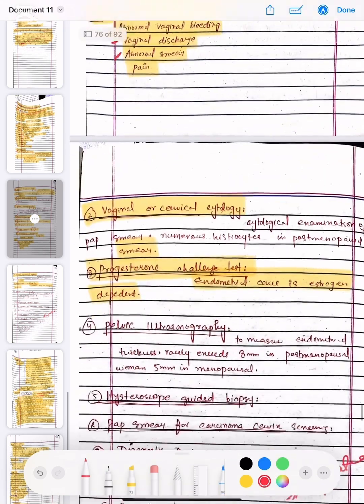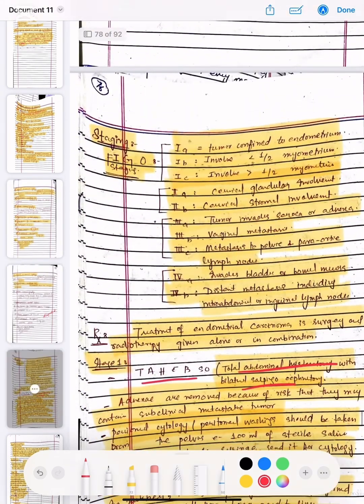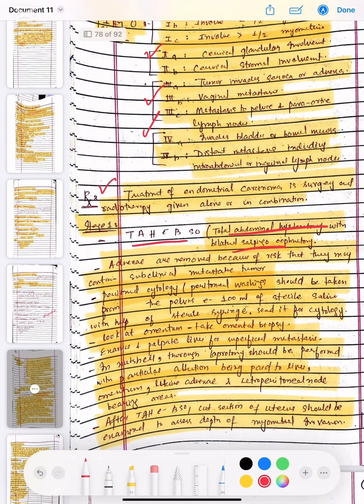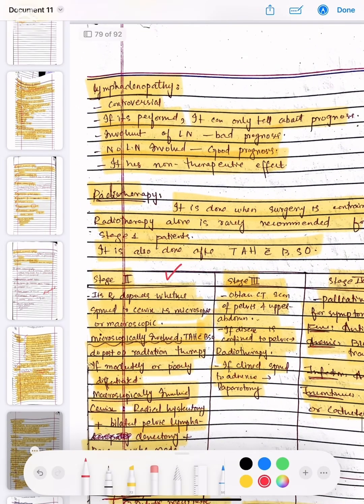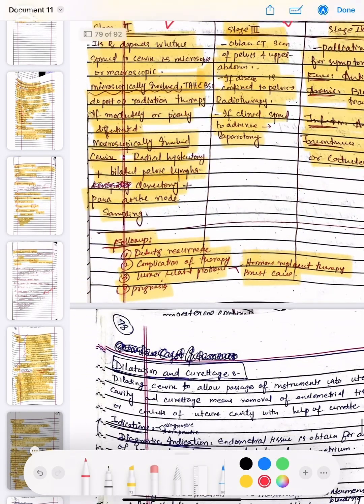Okay, then the staging, which is the FIGO staging. This is stage 1, stage 2, stage 3 and stage 4. Then we have discussed the treatment options for stage 1 and separately for stage 2, 3 and 4. And then we have discussed the follow-up for the malignant diseases of the uterus.